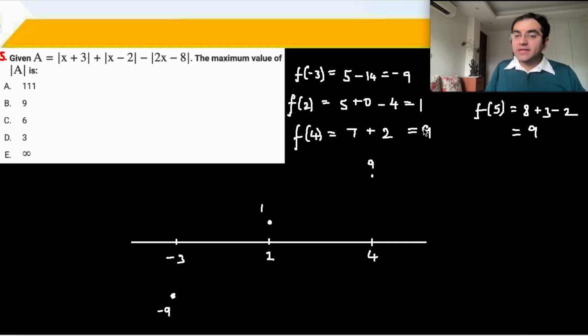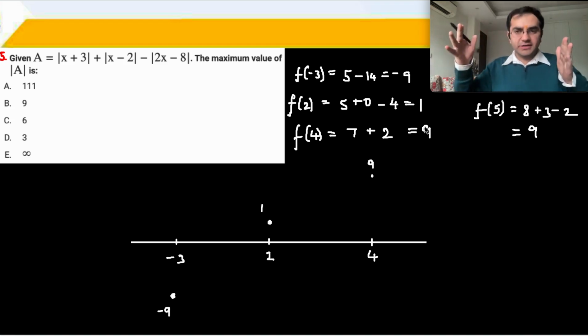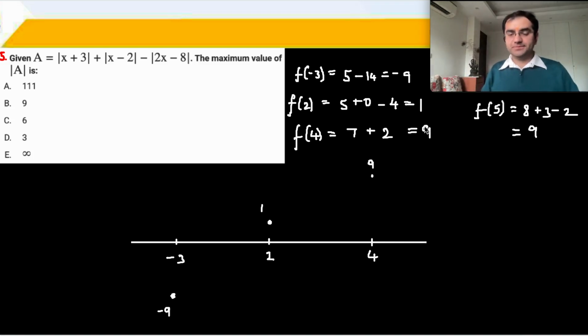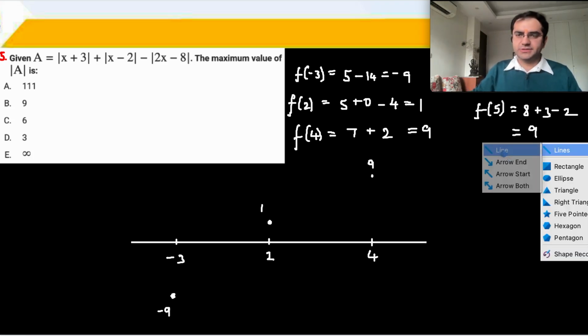Okay, and then in order to find out after crossing the critical points, for example extreme wala critical point 4 के बाद या minus 3 से पहले, there has to be symmetry because a mod function follows some sort of symmetry. So I have taken a point after 4, for example 5, and उस पे भी value निकाल दिया. ठीक है, all this is covered in the lectures.